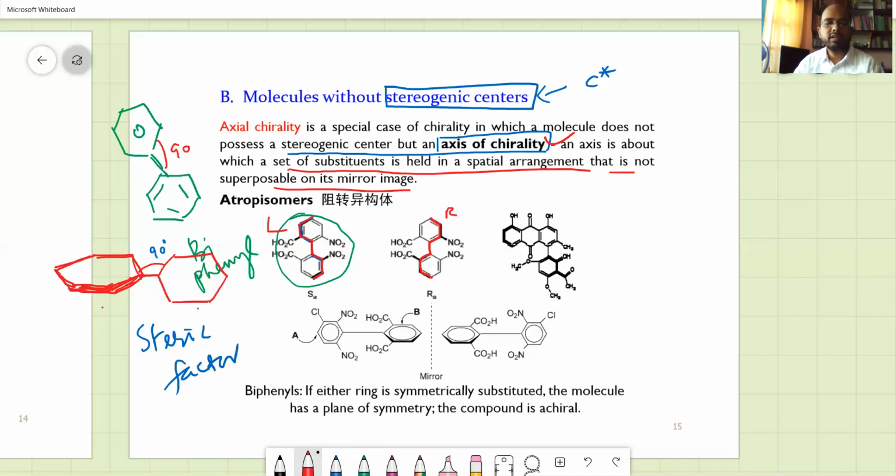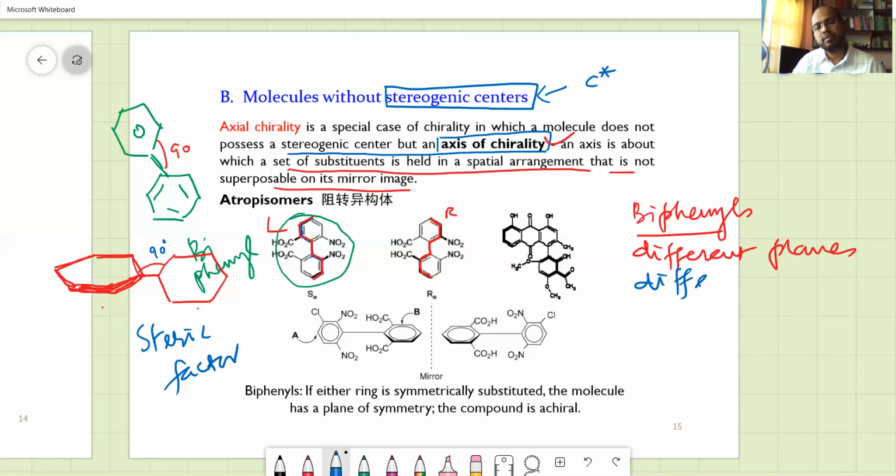This means the shaded portion is coming towards you. It is like this: one plane going like this, another plane going like this. So this is called the axis of chirality, and this is the case with the biphenyls. Even though biphenyls do not have a chiral center, they rotate the plane polarized light because of the axis of chirality, that is because of two different planes with different substituents.